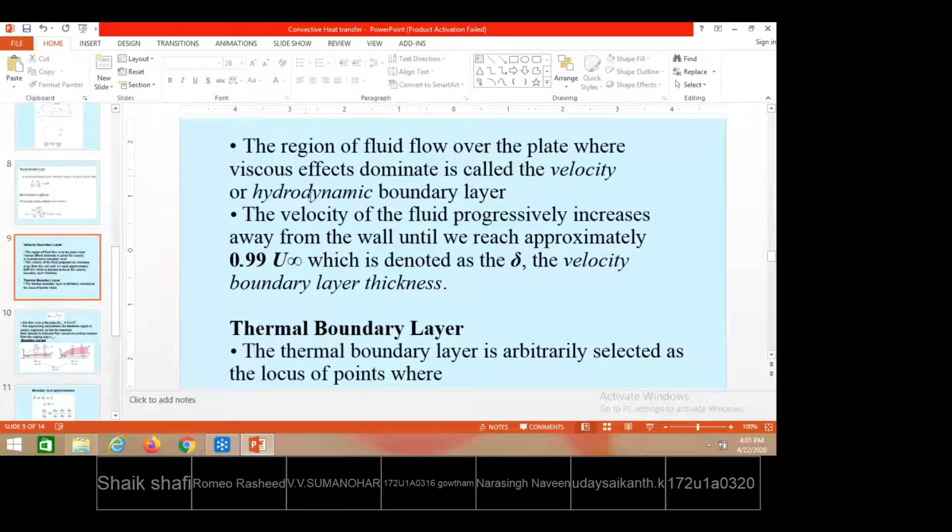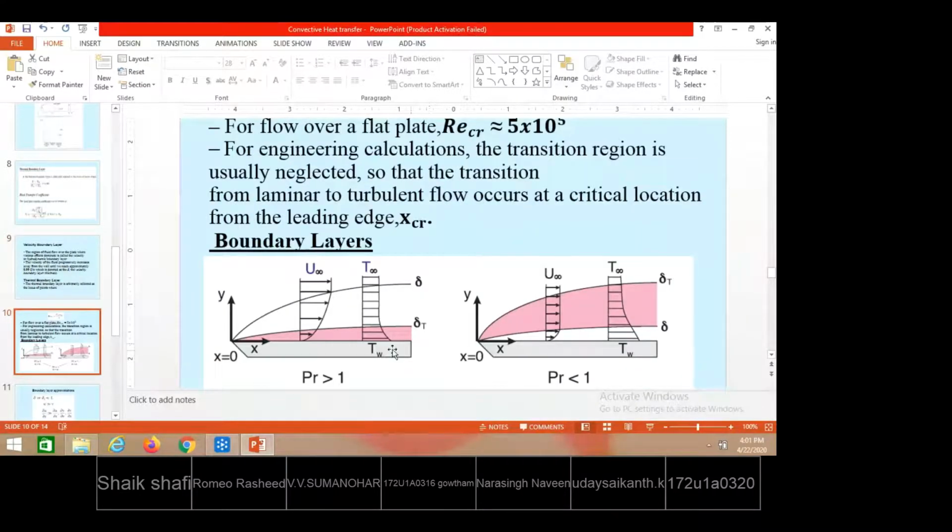The same we have discussed here: velocity boundary layer and thermal boundary layer. One more important point is the relative heights of the velocity boundary layer and the thermal boundary layer. Delta represents the velocity boundary layer, and delta t represents the thermal boundary layer. In the first diagram, the velocity boundary layer is shown at a higher level than the thermal boundary layer. In the second diagram, the thermal boundary layer is shown at a higher level than the velocity boundary layer.